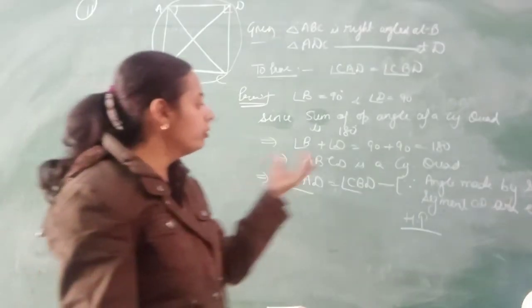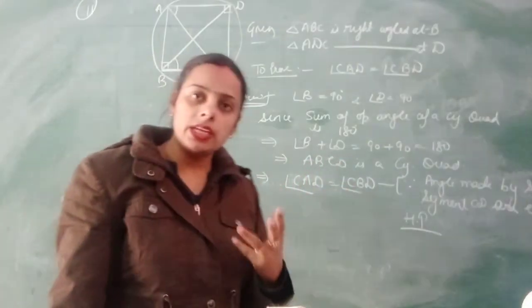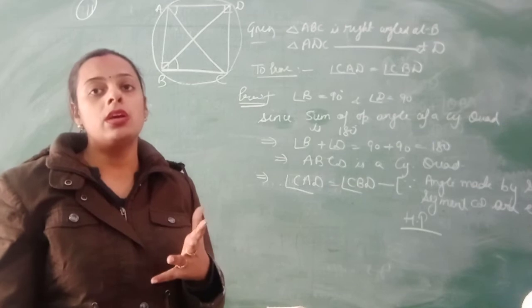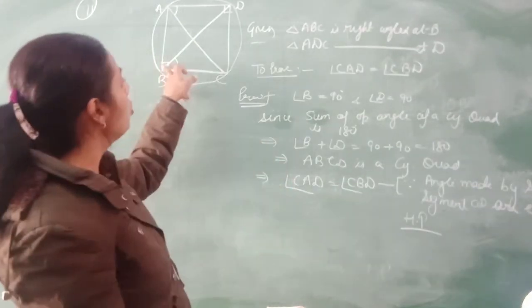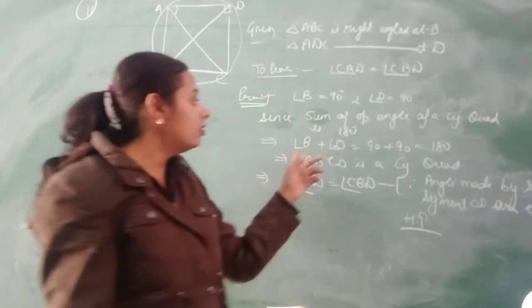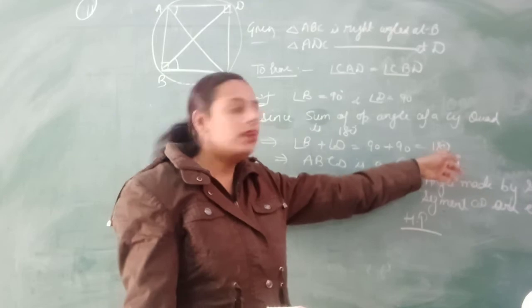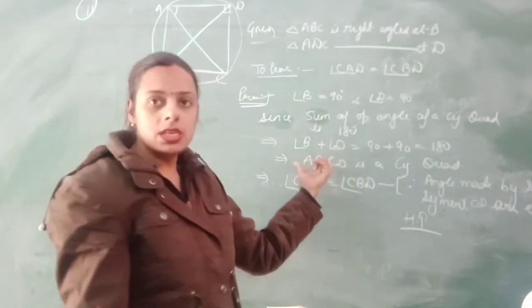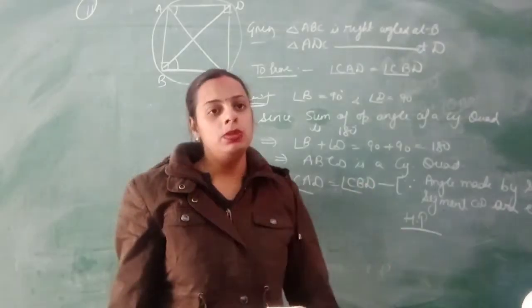So we need to prove that ABCD is a cyclic quadrilateral. As you know, by the property of a cyclic quadrilateral, the sum of opposite angles is equal to 180 degrees. As you can see, both the angles are 90 degrees, and it is given, so their sum will definitely be 180 degrees. So they are forming a cyclic quadrilateral, so the angles made by the same segment should be equal.